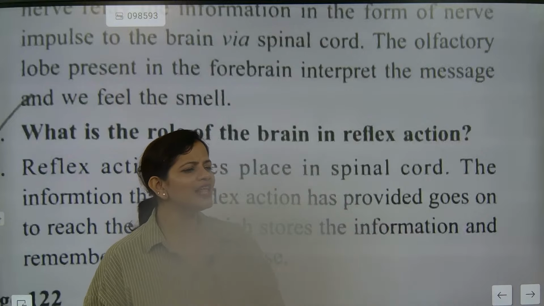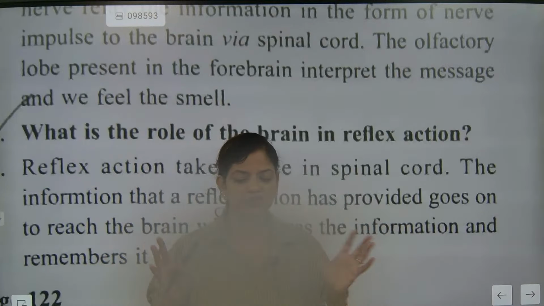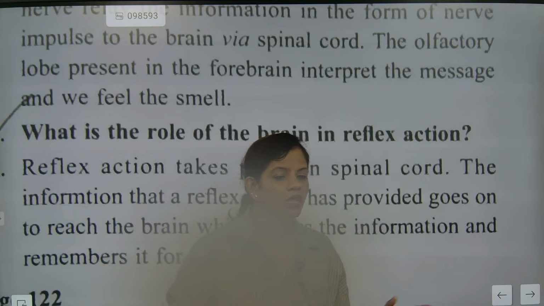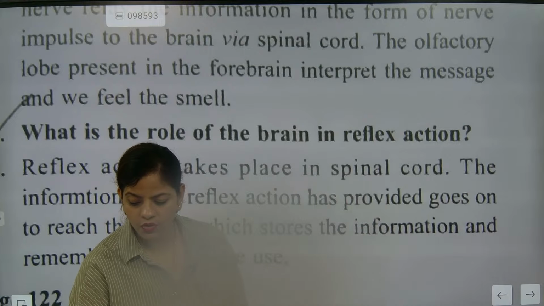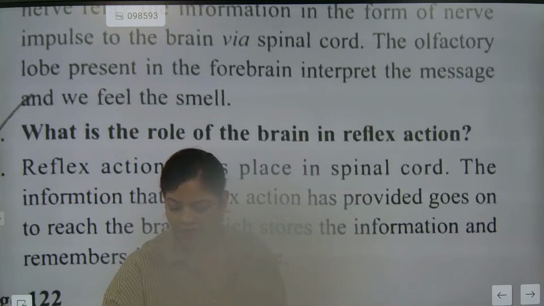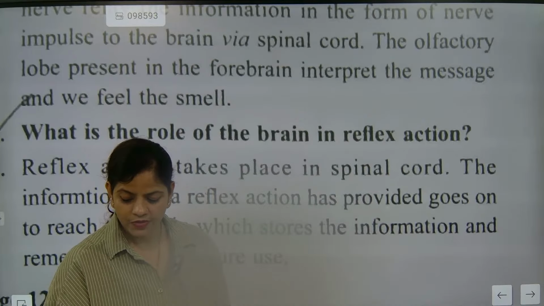Understood? Like the first time you went to one place, and there was a different type of smell. When you got acquainted with that different smell, you did not remember it suddenly. But next time, when you went to that place again, you exactly understood it, and then you started interpreting it. So that's the most important thing. I hope you have understood this point. So get ready for it.